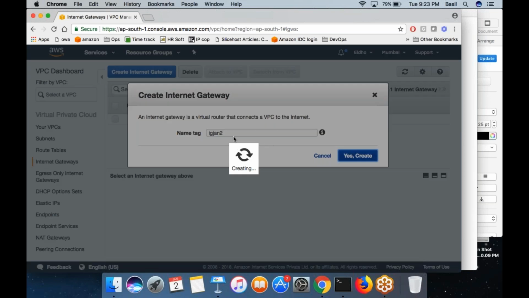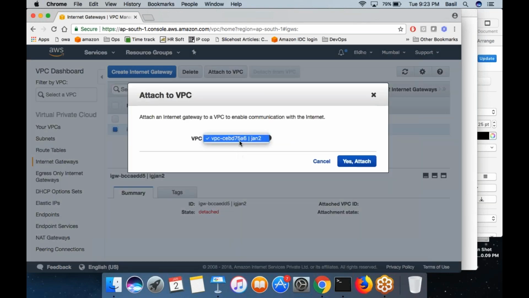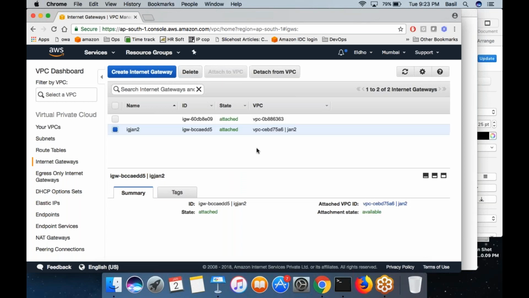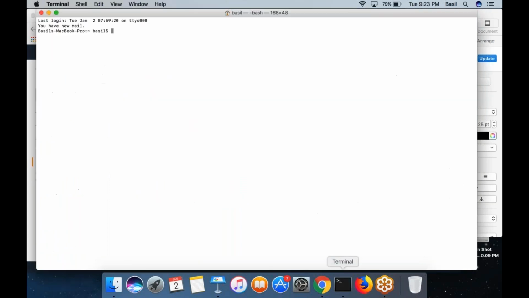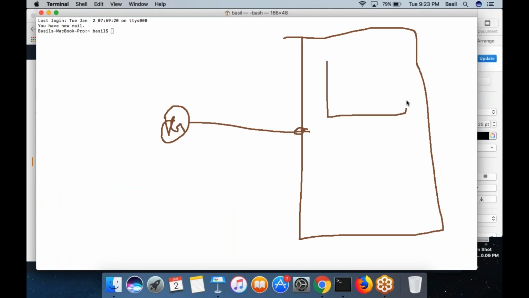Click on the create button. That would create an internet gateway. Now you want to attach this internet gateway to the network that you have created. Mine is Jan2. To that network, I want to attach this internet gateway. That's it. So now perfect. I have the network. To this network, I have attached the internet gateway, and I have two subnets. Okay, great.